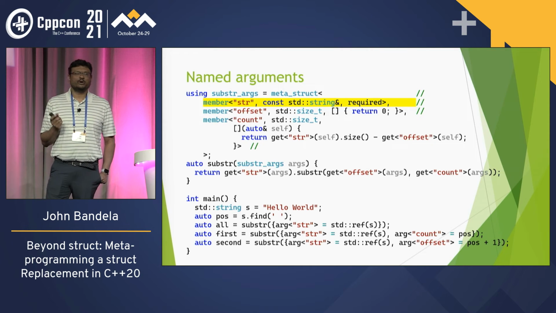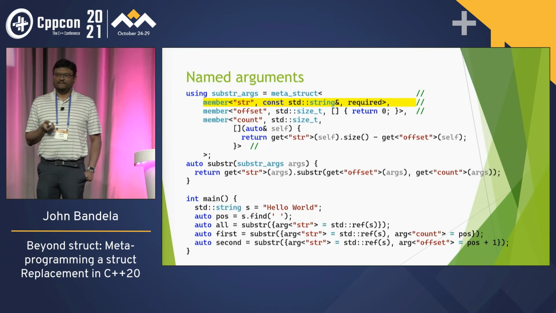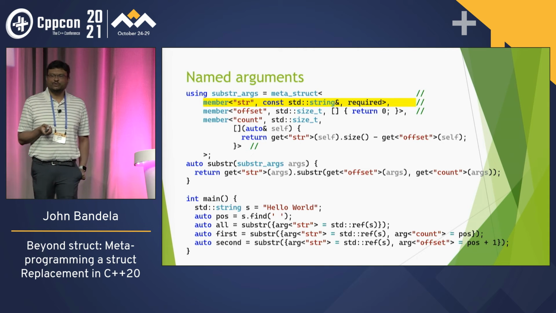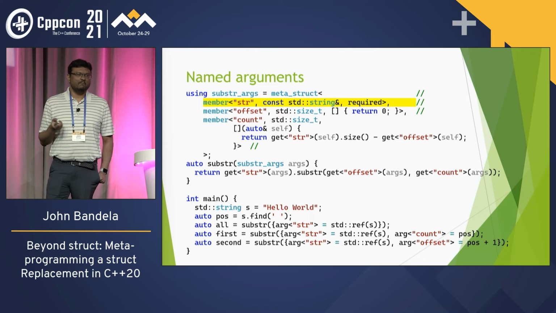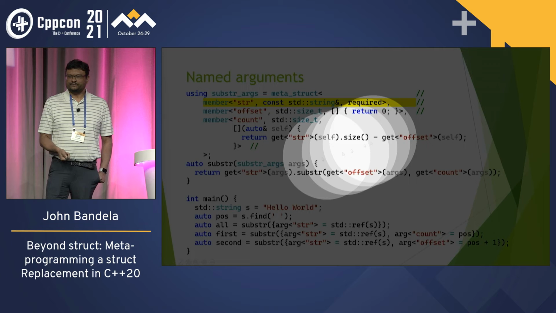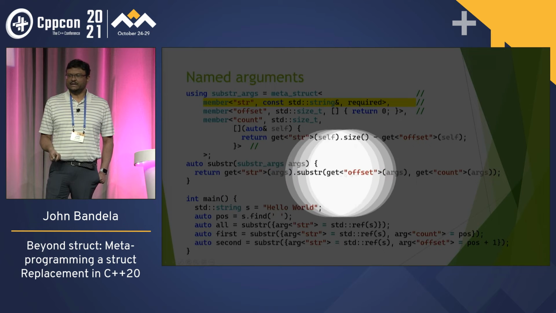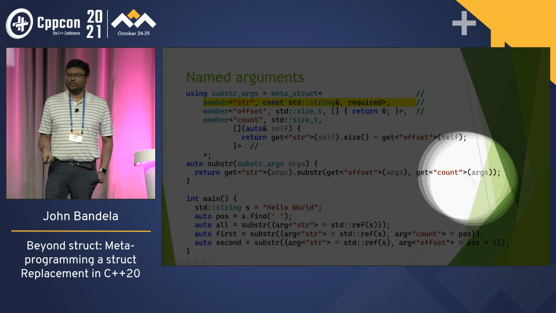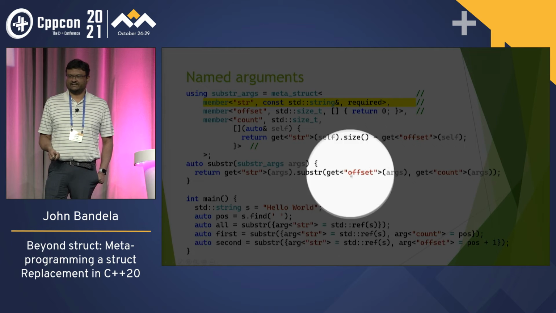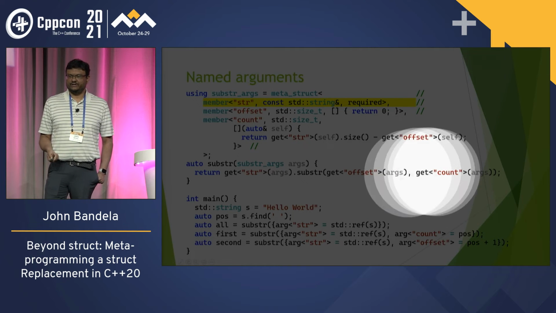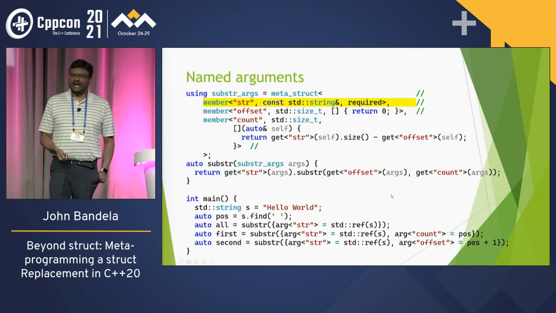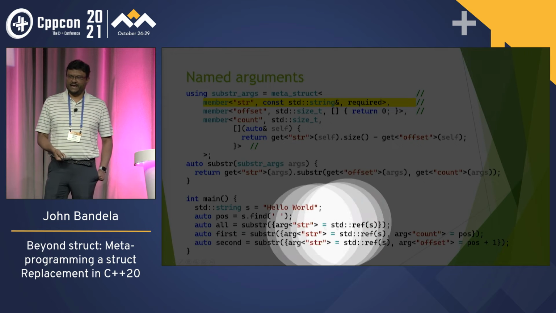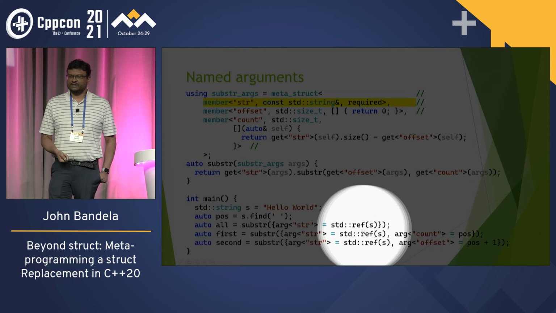right? We say we require a reference to a string. That's required. The offset defaults to 0. The count will default to the size of the string minus the offset, right? So then in our substr down here, we call it good substr, and we've passed in the correct things without the magic constants. We're passing in the correct offset and the correct count, and we get all of it if we just specify the str.